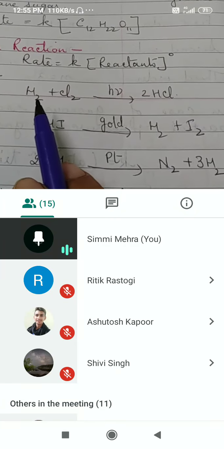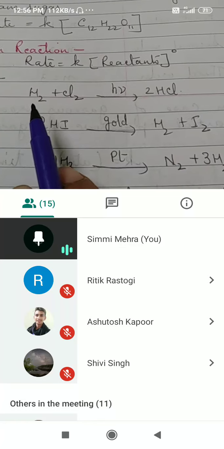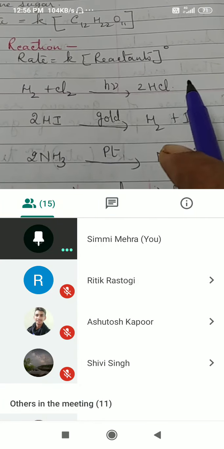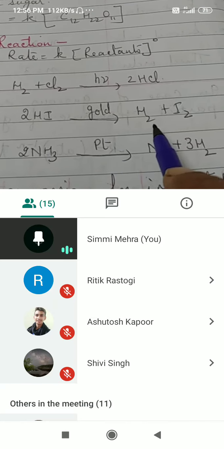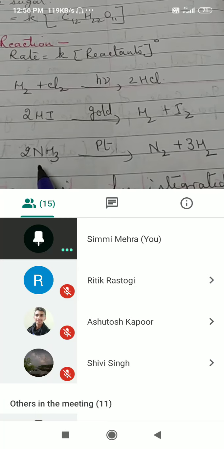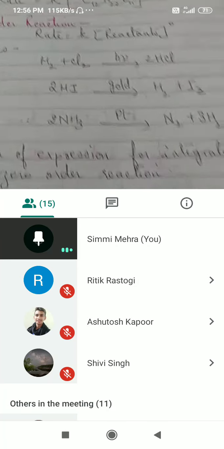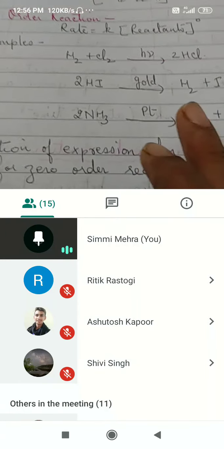This also can be asked in 1 mark to give one example of zero order reaction. Hydrogen plus chlorine in presence of sunlight forms 2HCl. Then 2HI in presence of gold forms hydrogen and iodine. Ammonia in presence of platinum breaks up into nitrogen and hydrogen. These are some of the examples of zero order reaction, easy to remember.